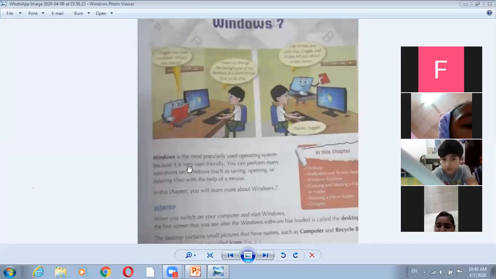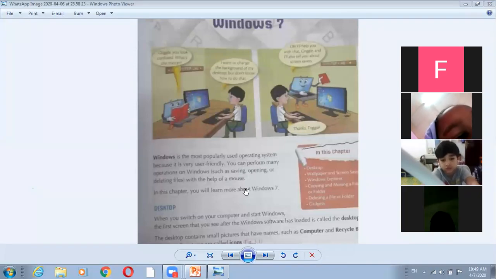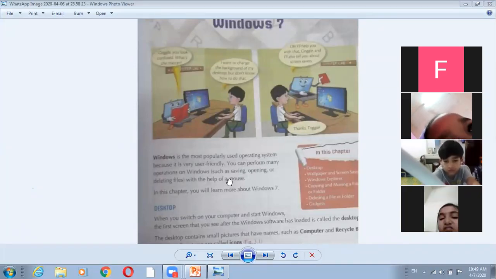So they are saying Windows is the most popularly used operating system because it is very user friendly. Now we have learned in class 3 about operating system in very detail. There was a complete lesson about the operating system.